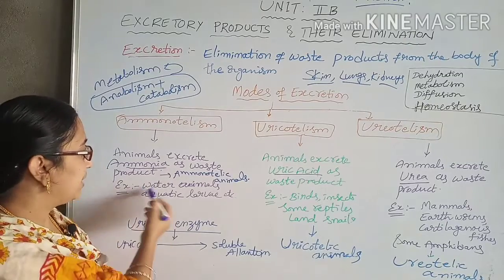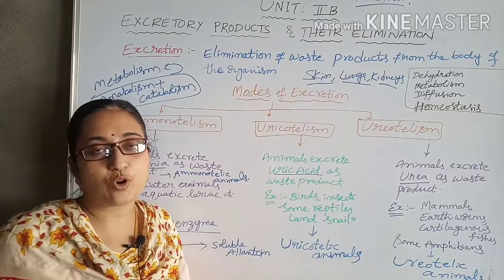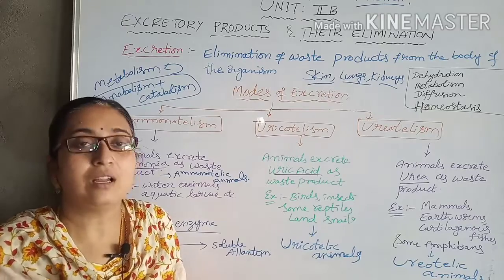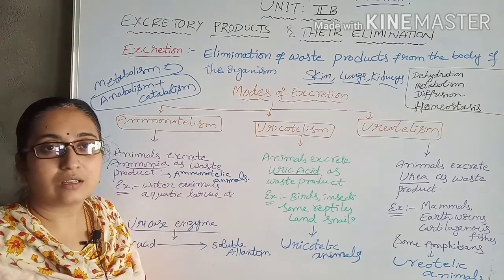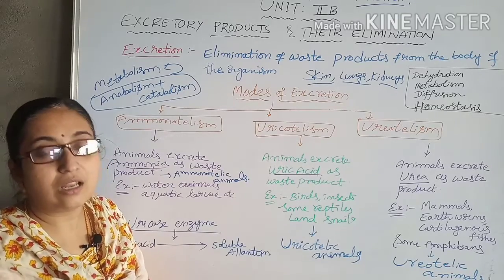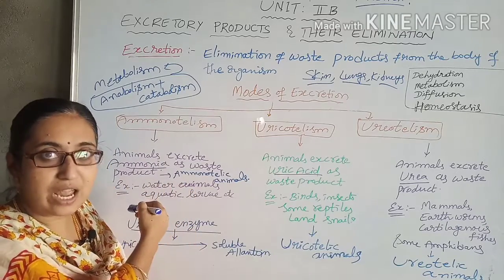For this, the example is the water animals. You take any water animal, that is protozoan or porifera or hydra, that is coelenterate, the excretory product is ammonia. And the aquatic larval forms, that is crustacean, arthropod and molluscan larvae, all the larval forms which are aquatic excrete ammonia as the waste product.